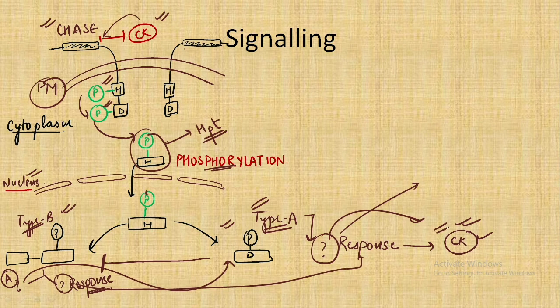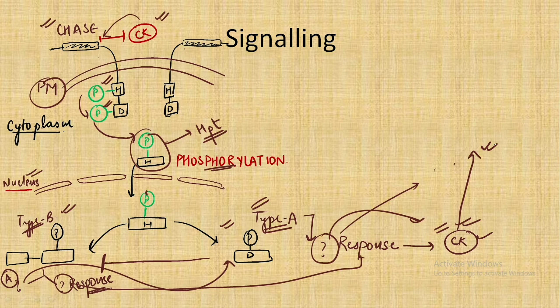So what we need to remember is that either type A or type B is getting activated. In both cases, the final result is that cytokinin performs its final function, which is the ultimate goal of this signaling pathway.